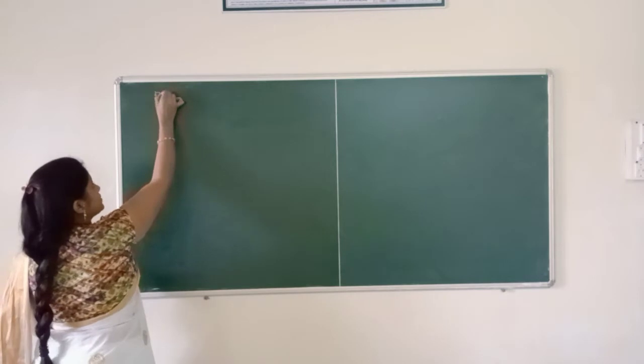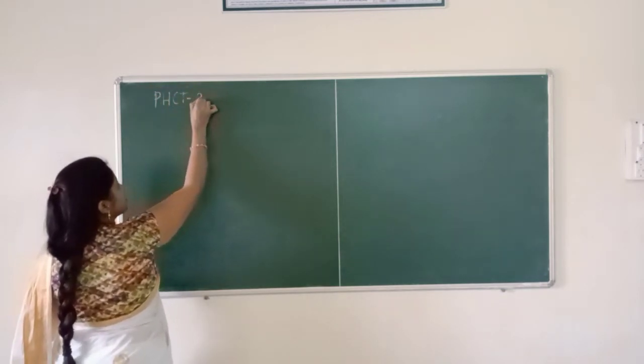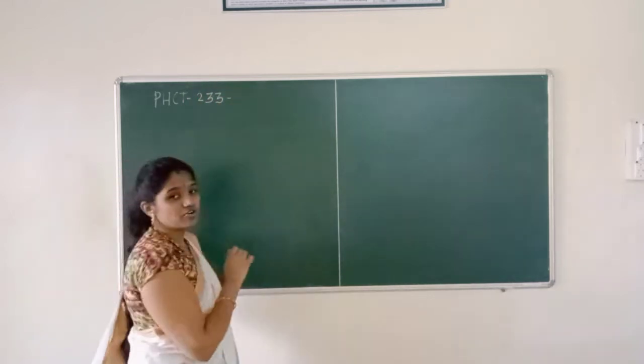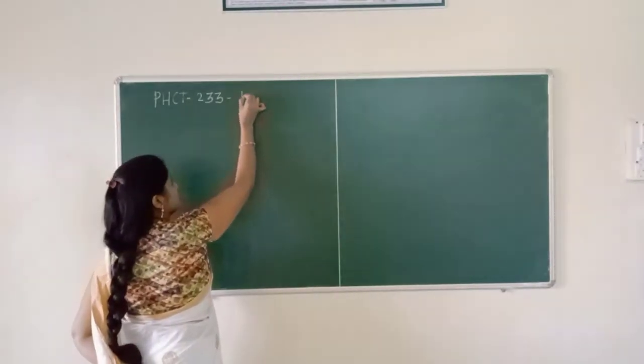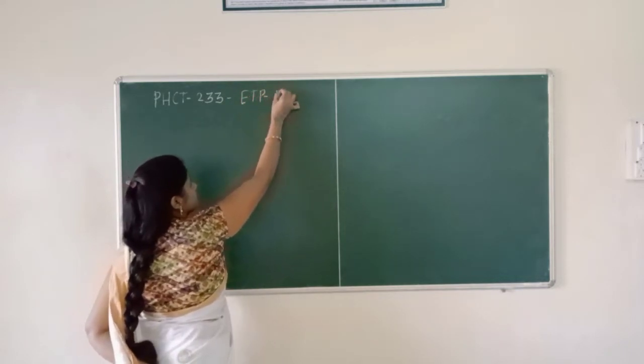Okay. Course code is PHCT233 and course name is ETP first.